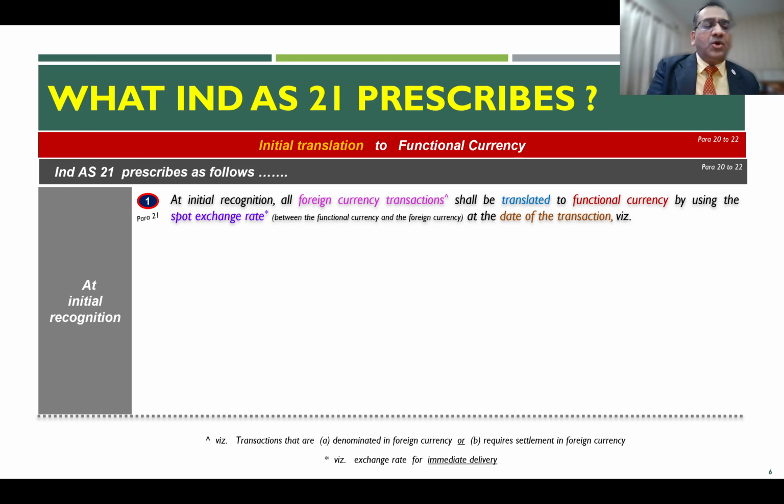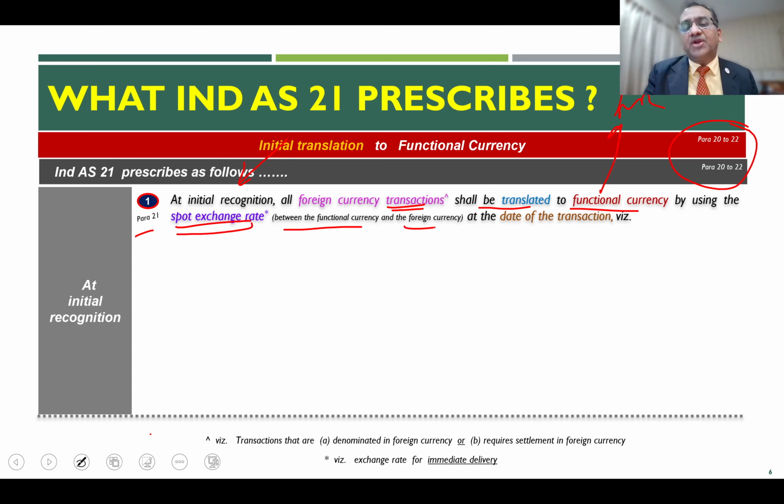If you look at paragraphs 20 to 22 of both the standards, paragraph 21 tells you that at initial recognition, all foreign currency transactions, in my example that loan of $1 million, shall be translated to the functional currency INR by using the spot exchange rate between the functional currency INR and the foreign currency dollar at the date of transaction.